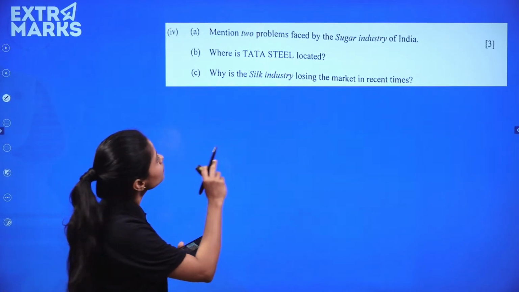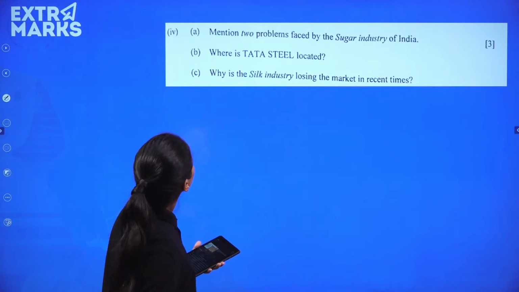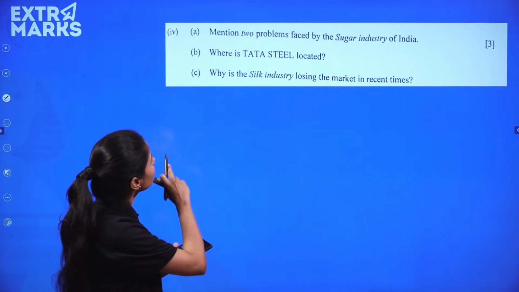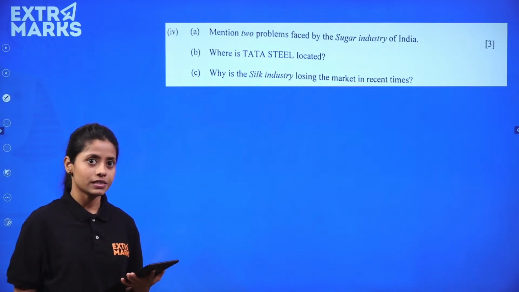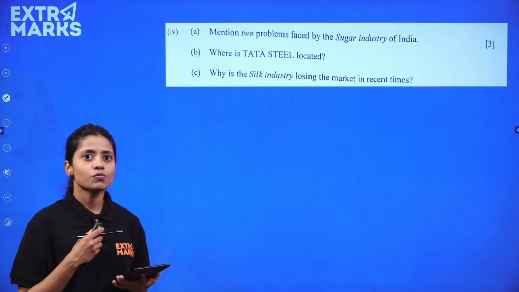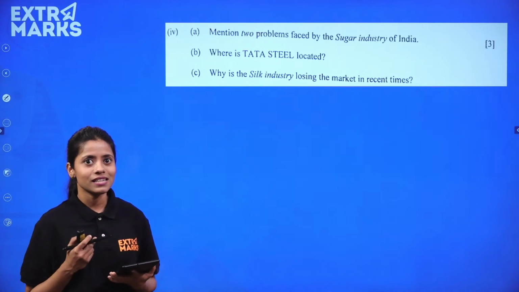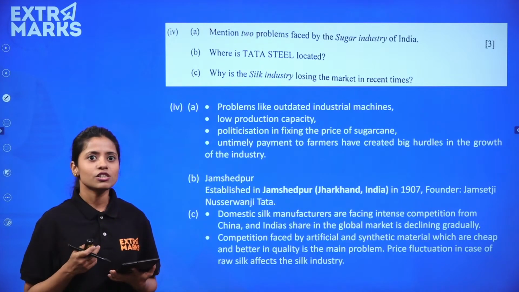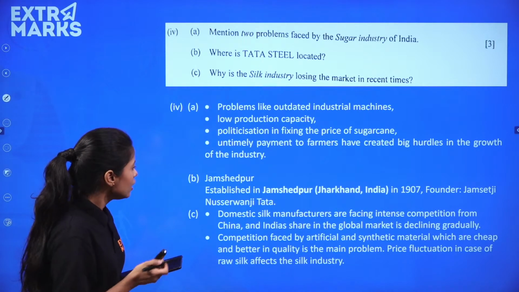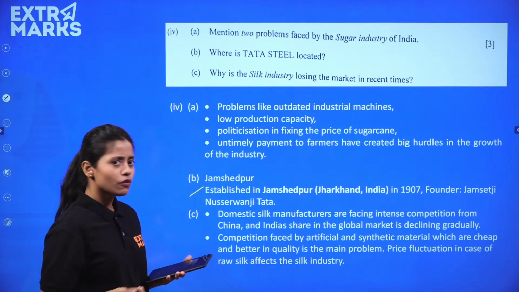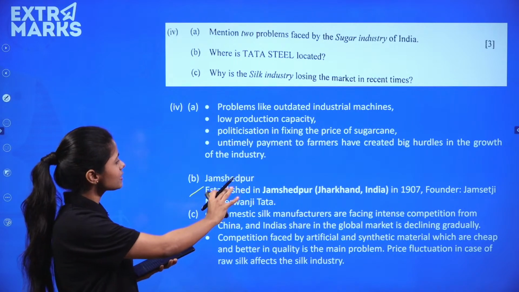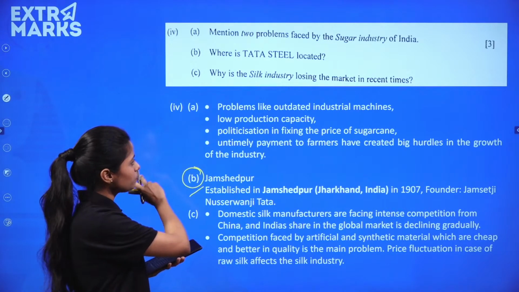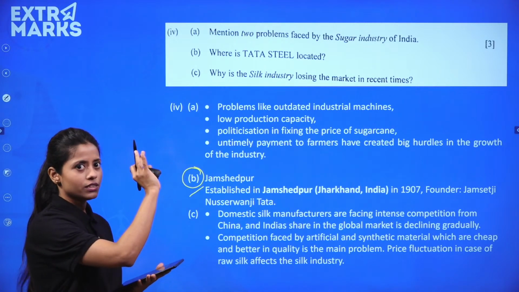Mention 2 problems faced by the sugarcane industry. Where is Tata Steel located? Why is steel industry losing the market in the recent time? Now this is the question which was not very easy. B and C. B, I guess very easy to understand. It's Jamshedpur, right? You are not supposed to write the establishment of it. I have given you for a general understanding, general knowledge basis, but fine. Jamshedpur, even if you have written this, sufficient.